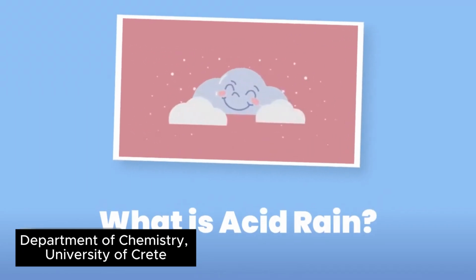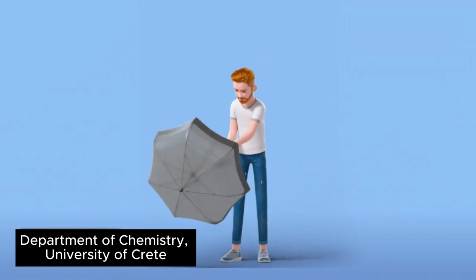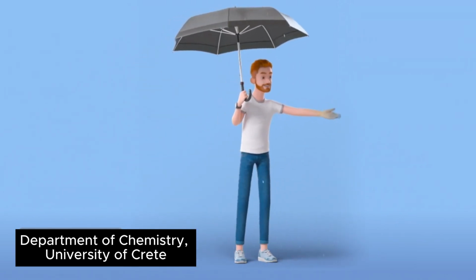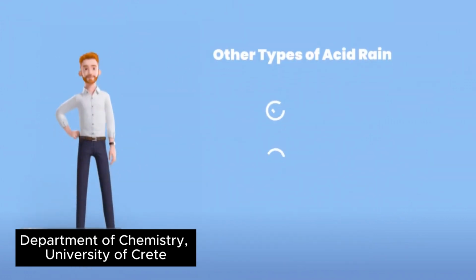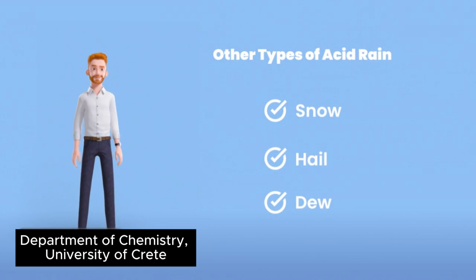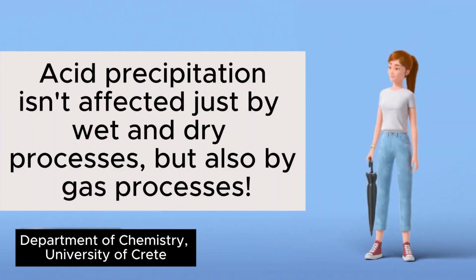Hello, today we are going to talk about acid rain. Acid rain is rain that has some harmful chemicals in it, which makes it more acidic than regular rain. But acid rain doesn't just mean rain, it can also include snow, hail, and even dew, meaning water on plants in the morning. All of these forms are called acid precipitation.